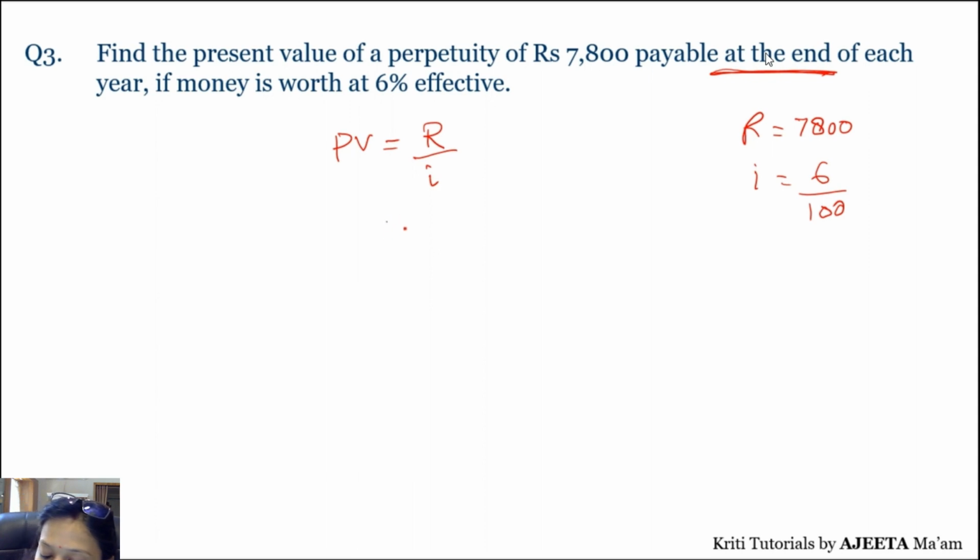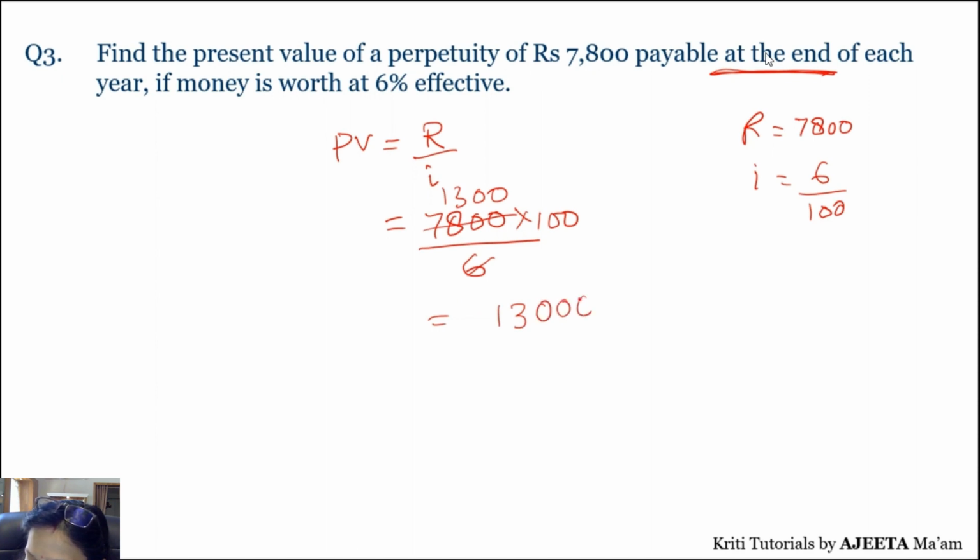Okay, so now 7,800 you are depositing at 6%. So what will you get? 6 से we can divide it. So we get 1,30,000 rupees. So this will be the present value of the perpetuity. That is, you are depositing 7,800 at 6% effective rate of interest, and the present value of perpetuity comes out to be 1,30,000. That is today's value, right? आपको इतना deposit करना है.